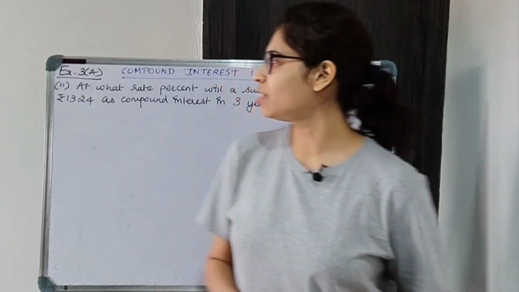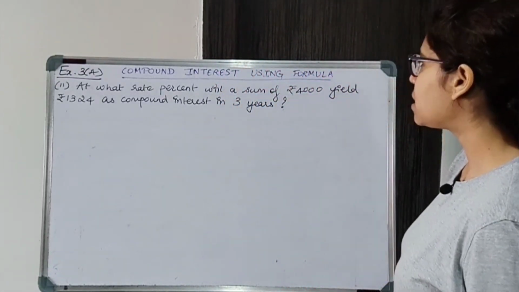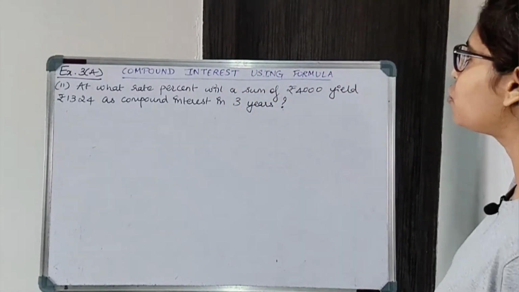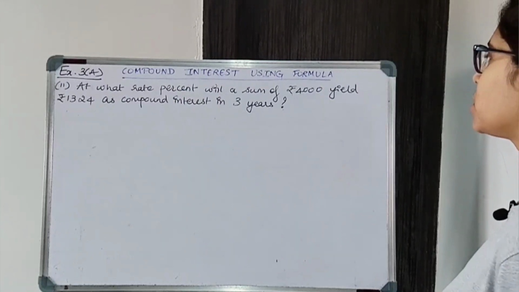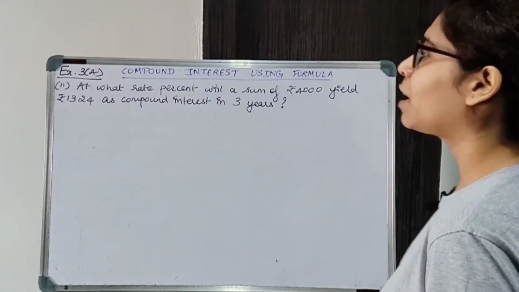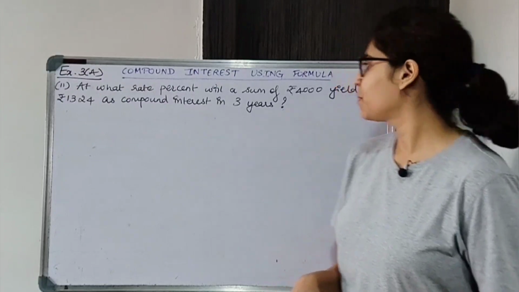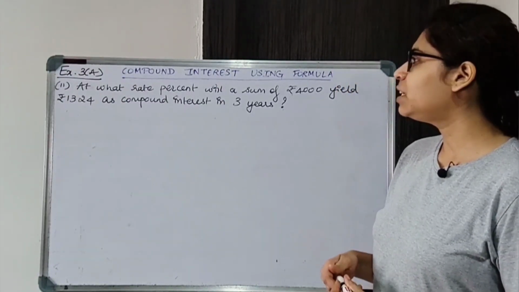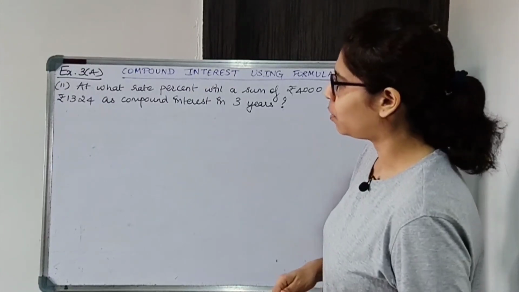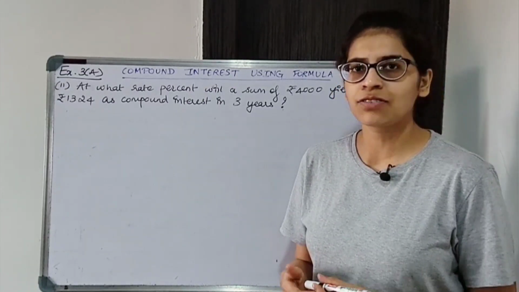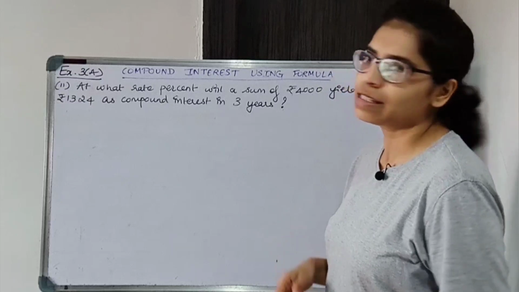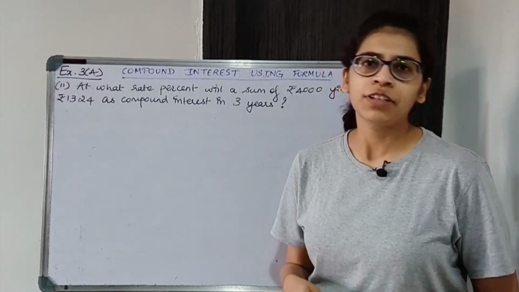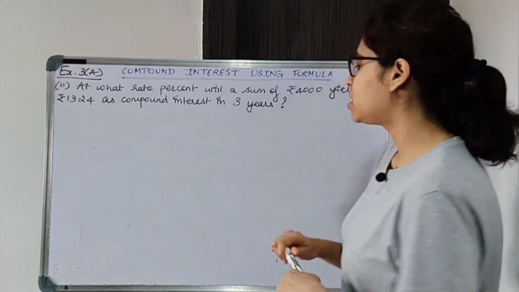Question number 11. At what rate percent will a sum of rupees 4,000 yield rupees 1324 as compound interest in 3 years? R we have to find. The sum, that is principal, is rupees 4,000. It will yield rupees 1324 as compound interest, that is CI is 1324 and N is 3 years. So let us write down the given information first. Okay, it's very easy.